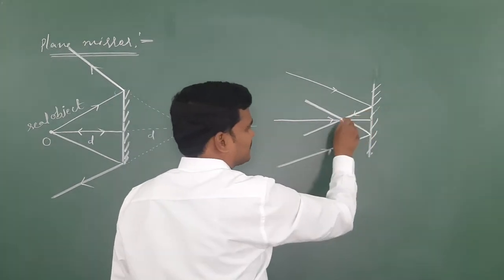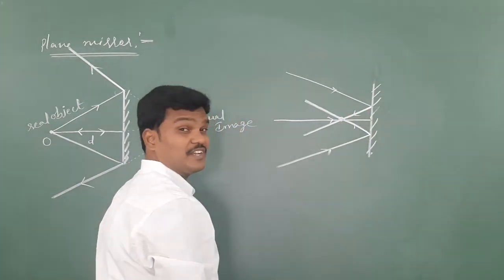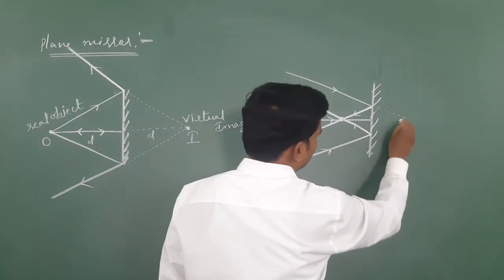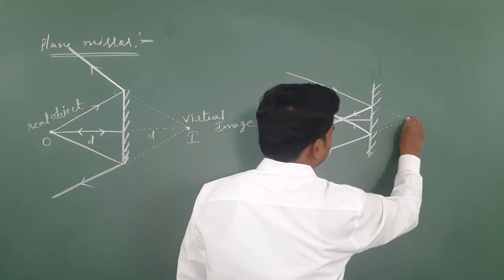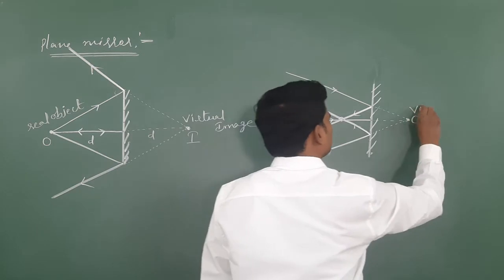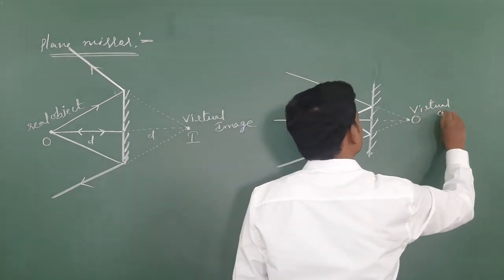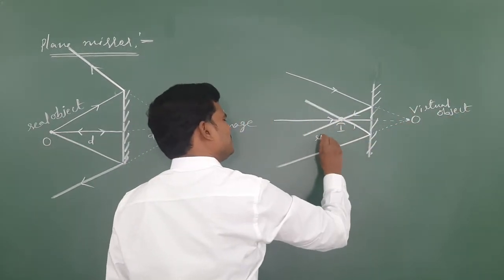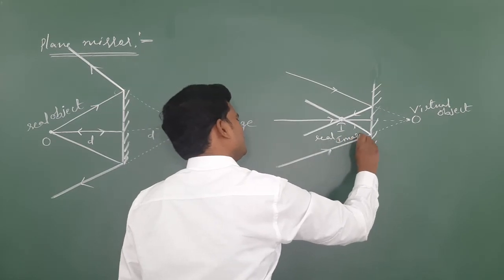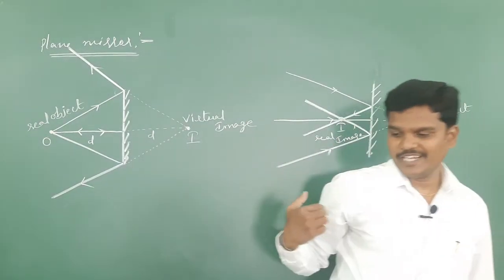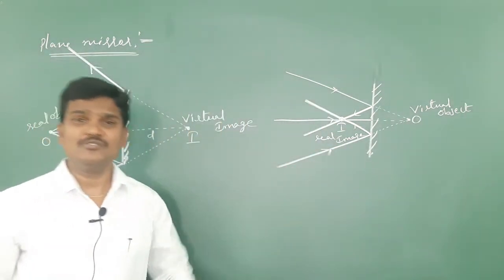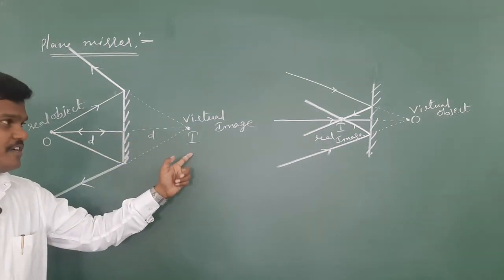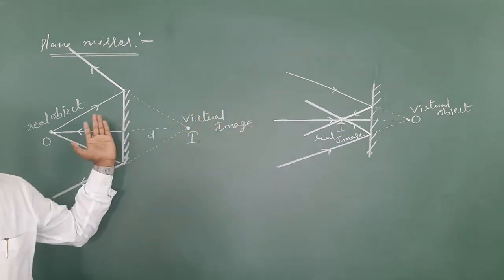Here, after reflection, the two light rays will meet at a particular point. And if you extend these light rays in the forward direction, you will get here a virtual object. This is not a real object, this is the virtual object. For a virtual object, you are going to see a real image. So for a plane mirror, for a real object we will get a virtual image, and for a virtual object we will get a real image.